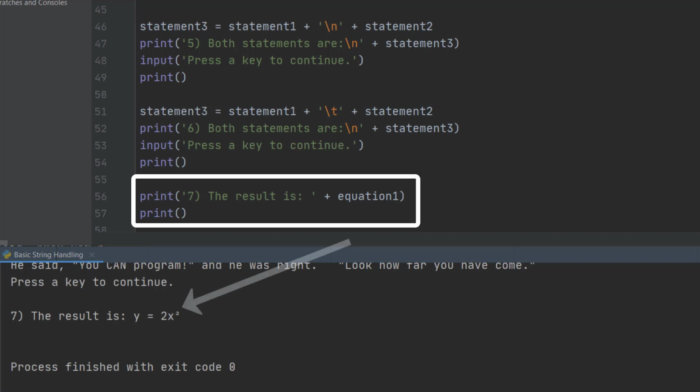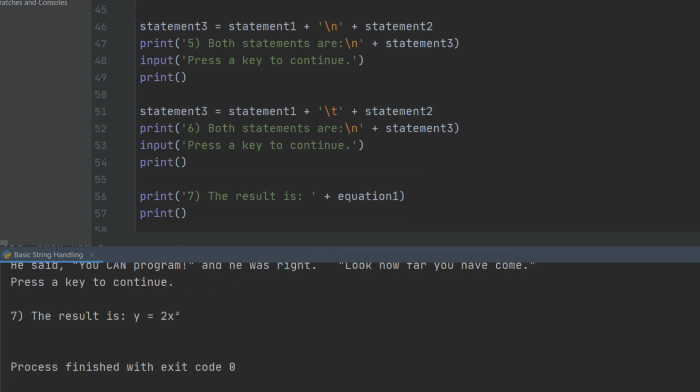Finally, there's that Unicode character that we added, that squared that I promised you. Here you can see the result is y equals 2x squared, with the squared being shown exactly the way you'd expect it to. This is a special character that can be found in the Unicode character set. You just need to know its hexadecimal value. You put backslash u in front and away you go. The link to the Unicode characters is in the text above.